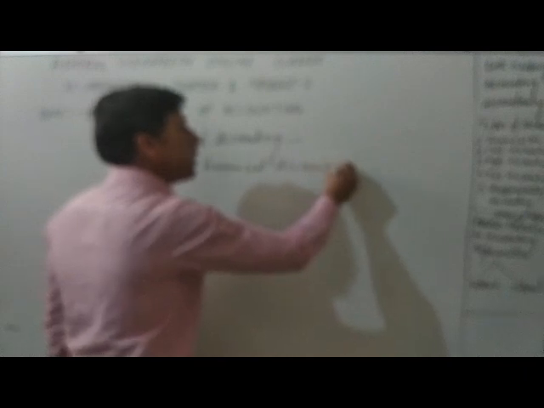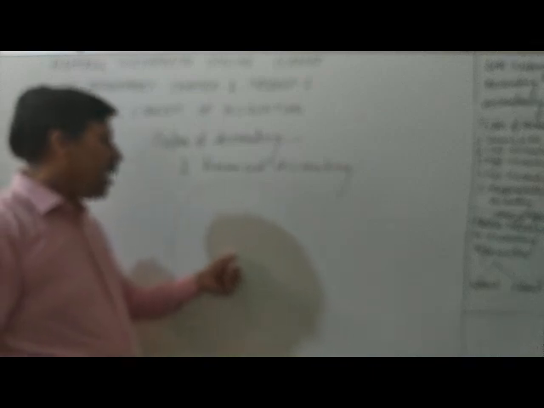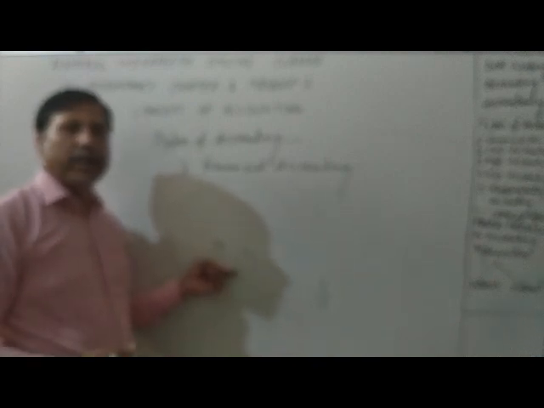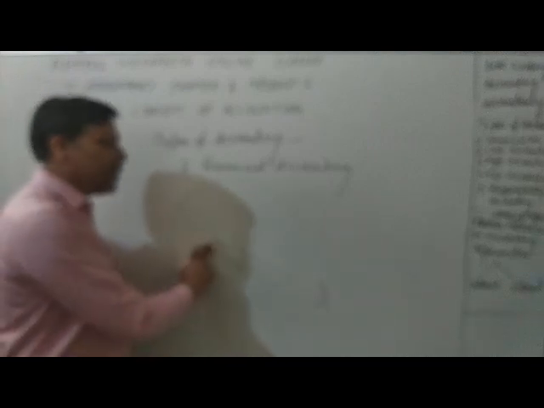What do you mean by financial accounting? If we have a business and we invest money in the business, after a year we are earning or losing, we can calculate with the help of financial accounting. We record all transactions in a systematic way and find out the result, meaning net profit or net loss. That is called financial accounting.